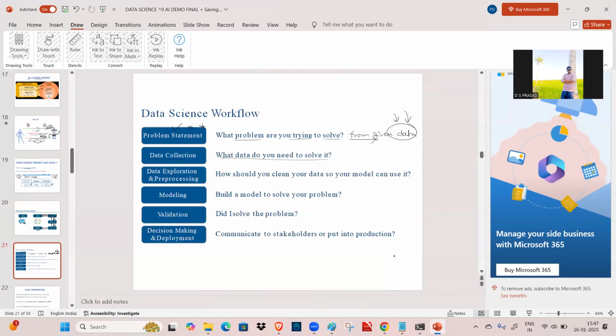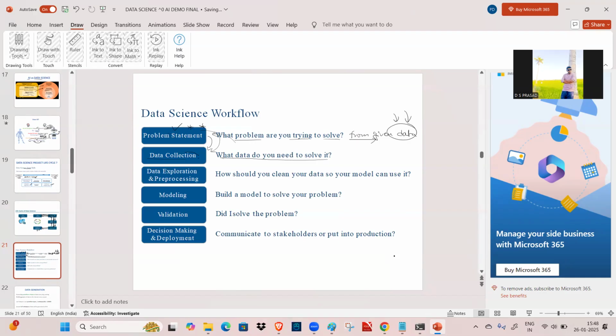What data do you need to solve it? So we have the data, and what type of problem can we solve with it? That is the thing. Actually, the first thing is the data collection, and after that the problem statement, and then what problem we can solve with the data. For example, if you want to solve a certain problem, these two points may interchange also. Sometimes the problem statement will be the first point, and sometimes data collection will be the first point.